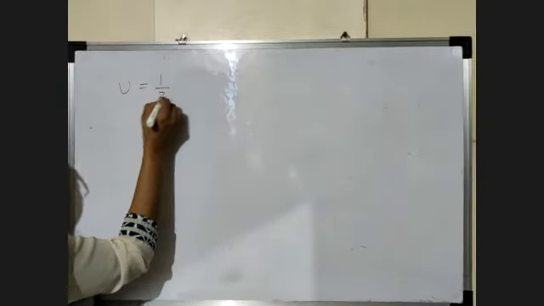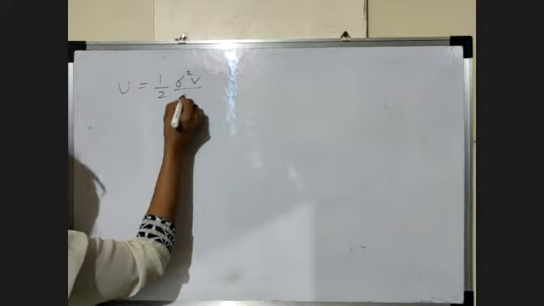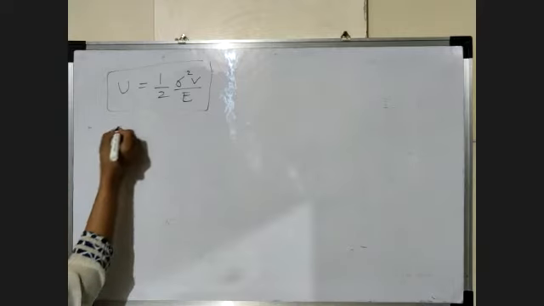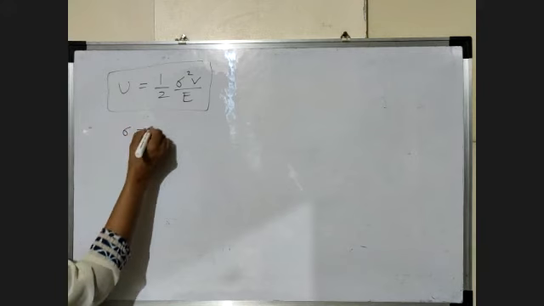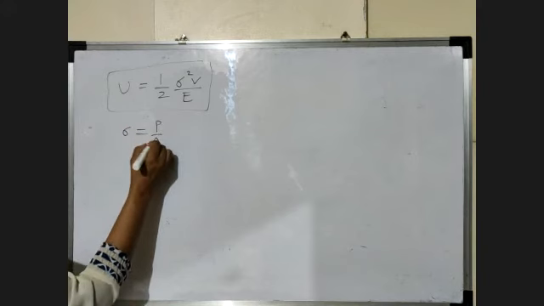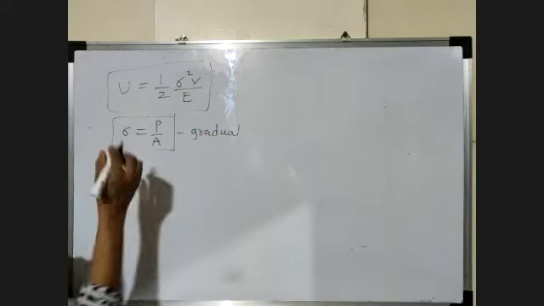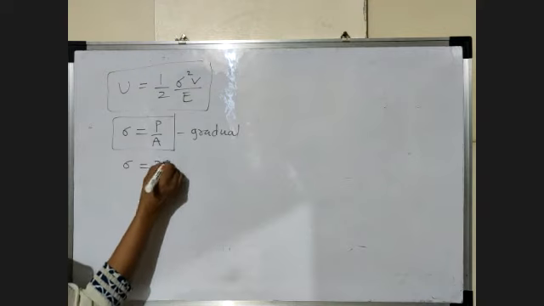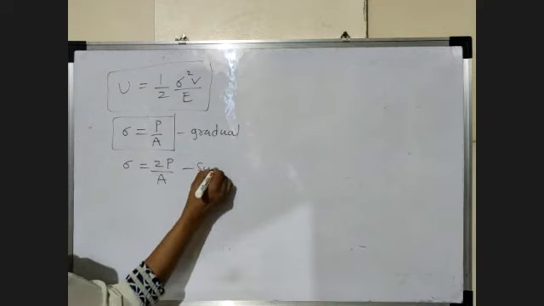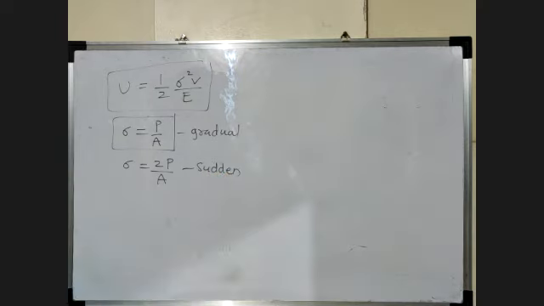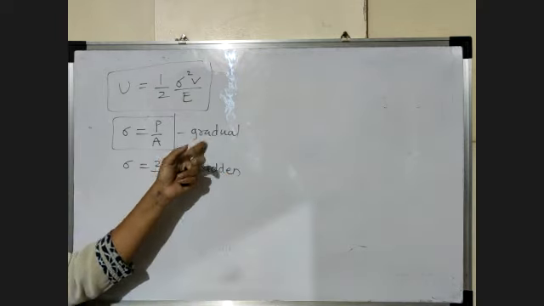These are the important formulae. The first is your strain energy formula, sigma square V upon 2E. This formula remains the same for any type of loading, either sudden, gradual or impact. Now the stress formula is sigma equal to P by A. This formula is for which type of loading? Gradual type of loading. The formula of stress for sudden type of loading is 2P by A. This stress is double the gradual loading stress.